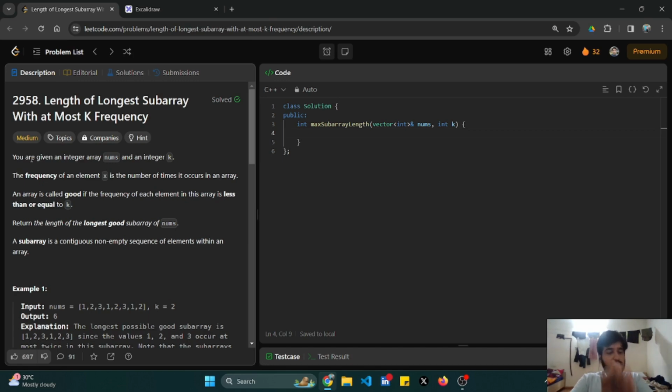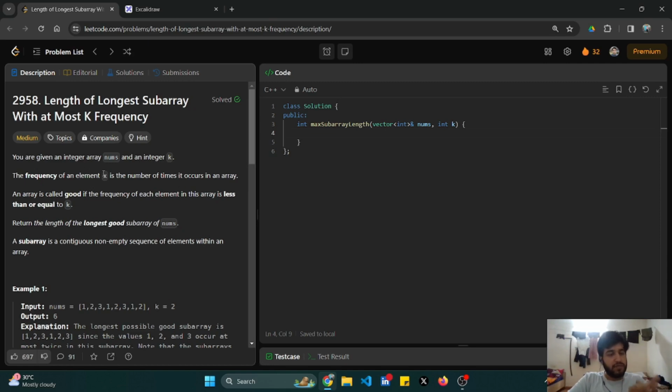So let me read the problem statement. You are given an integer array nums and an integer k. The frequency of an element x is the number of times it occurs in an array.